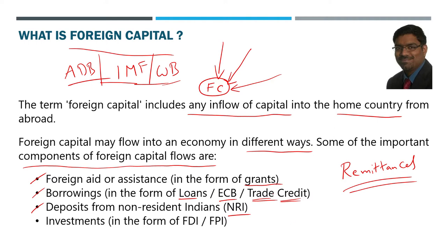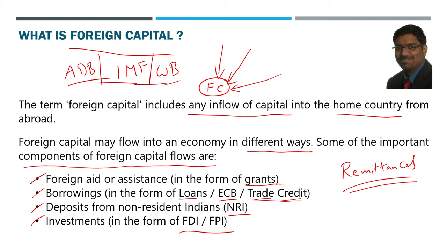So that is another way or route of foreign capital, deposits from NRIs in the form of remittances. Then investments usually happen in the form of two things. Those are the major things we are going to discuss. That is foreign direct investment, FDI, and foreign portfolio investments, FPI. That is also another way of flow of foreign capital into one country.